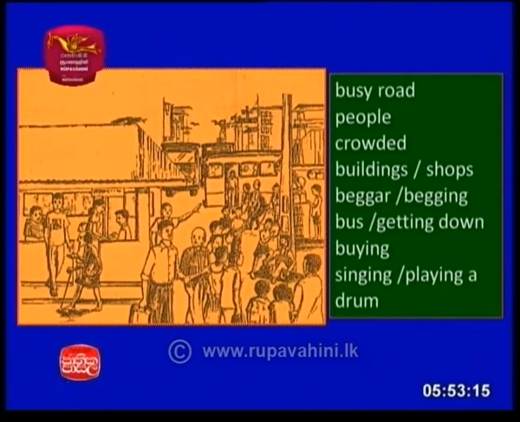He's seated on the floor, and some people are getting down from a bus. And some are buying, you can see there is a shop there, and some people are buying things. And there is a person singing, the beggar. One boy is playing a drum, and the other is singing also.